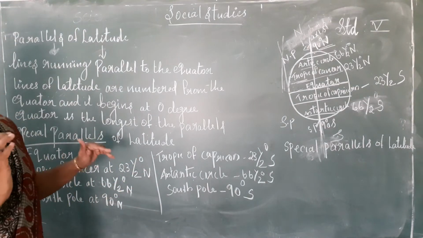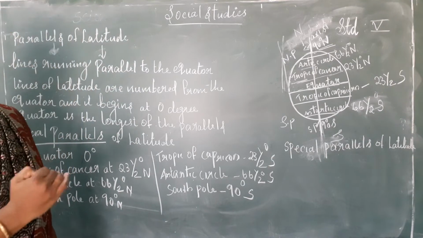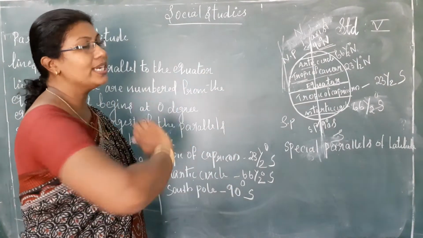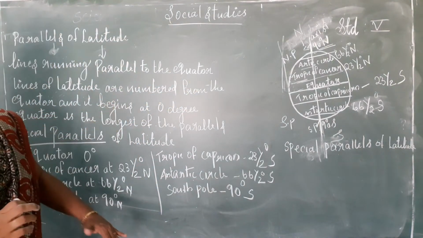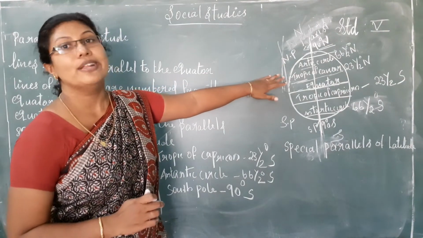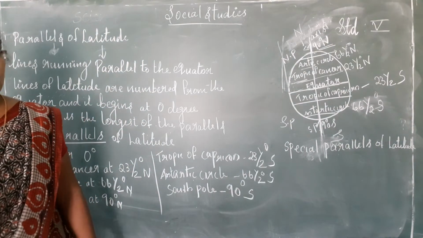After the equator, as I told you, upside we will consider as north. So all the things when you write, you have to indicate as north. Soon after the equator, on the north side, first you have to mark the Tropic of Cancer, 23.5 degree north.